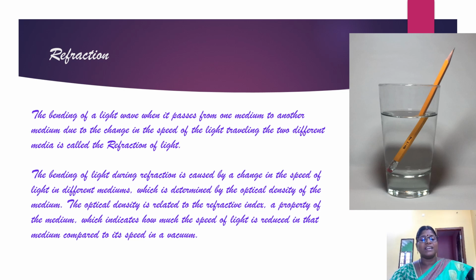The optical density of the medium is related to the quantity called refractive index. So refractive index is a property of a medium. Refractive index indicates how much the speed of light is reduced in that medium when compared to the speed of light in vacuum.